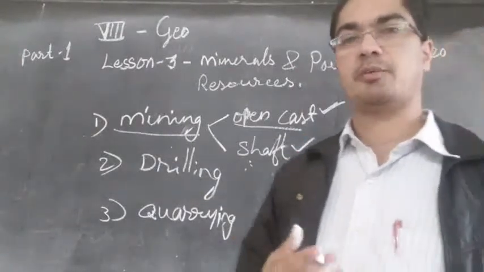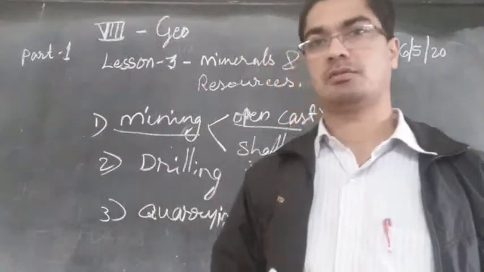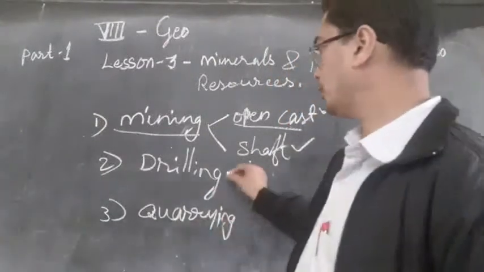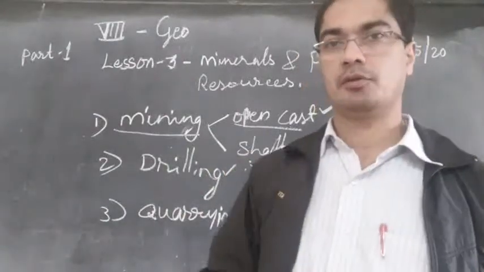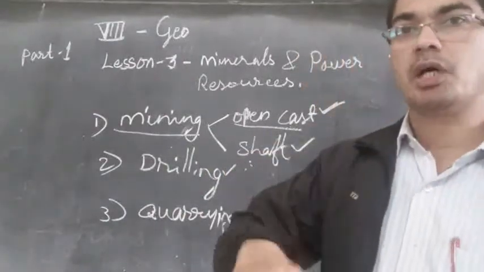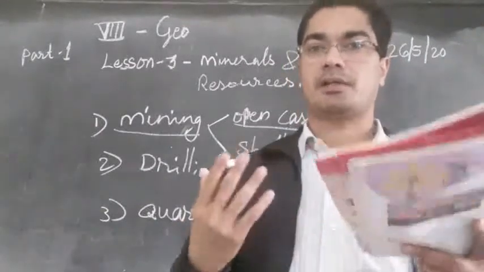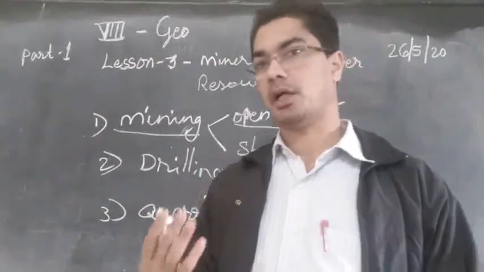Then minerals like petroleum and other products are very deep under the earth. So there they use another method called drilling. With the help of machines they go deep down digging and make wells, and then they extract and take out the petroleum products that are underneath.